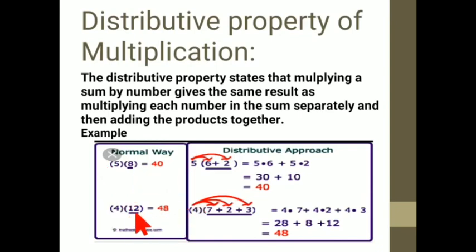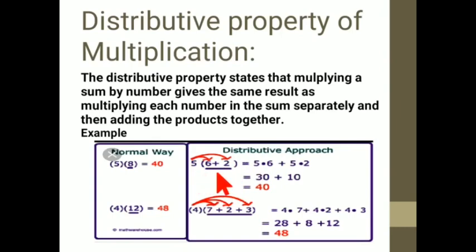So sometimes we get confused with the multiplication, right? Sometimes what happens, we are not able to do the multiplication in an easy manner or in one step, right? So what we can do is we can break this number, this 8, just see 6. This is the distributive approach. We are applying the distributive property of multiplication in which the 8 has been distributed into 6 plus 2 form.